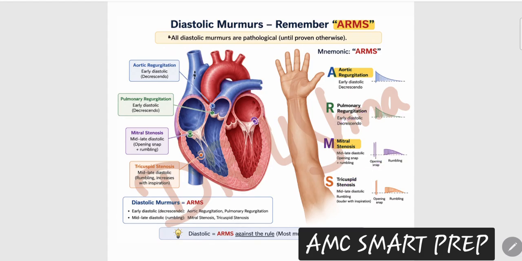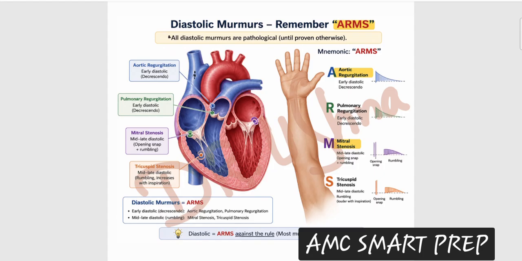The second important concept is that in ARMS you have aortic regurgitation, AR, and mitral stenosis, which I told you are the most important murmurs. So you are a master of the diastolic murmurs by remembering ARMS. Just remember this picture with the heart. ARMS is your diastolic murmur. Now remember, our aortic and pulmonary areas love to be together, and the mitral and tricuspid areas love to be together.